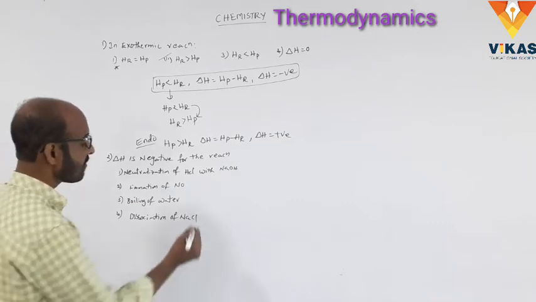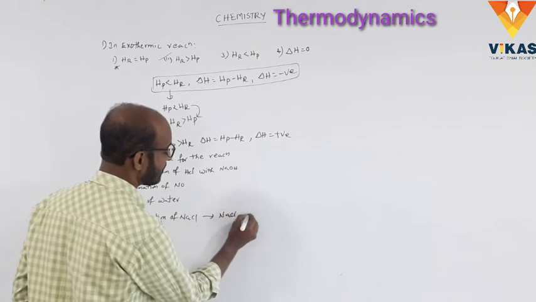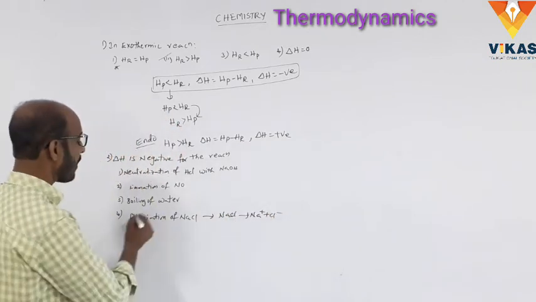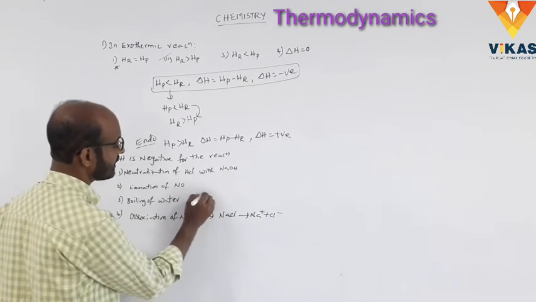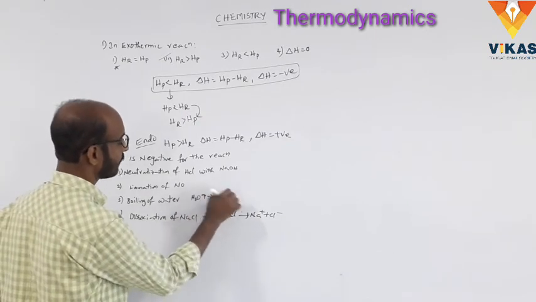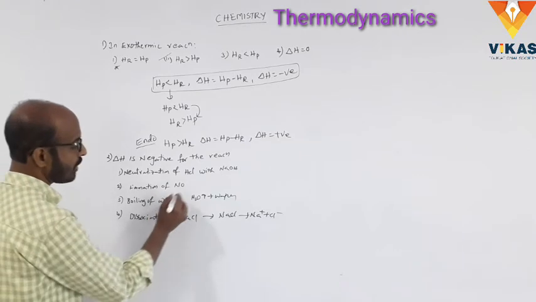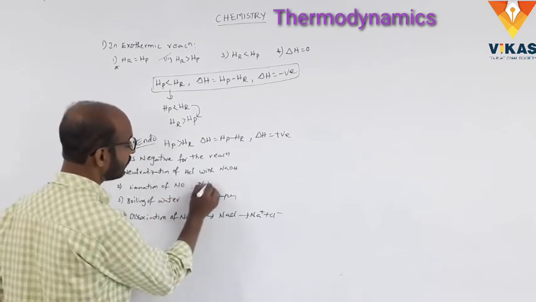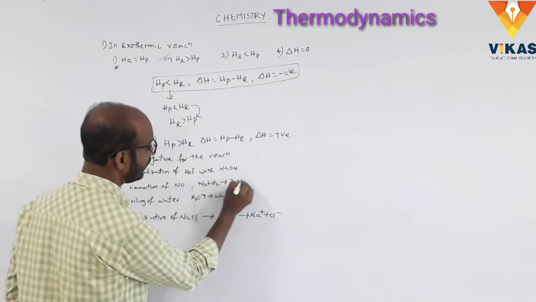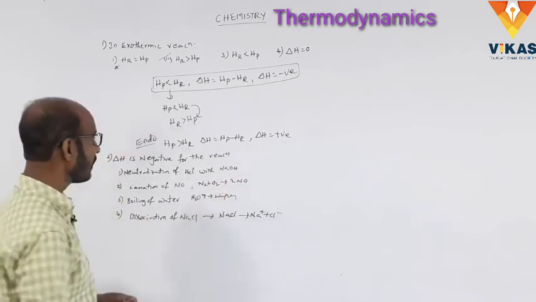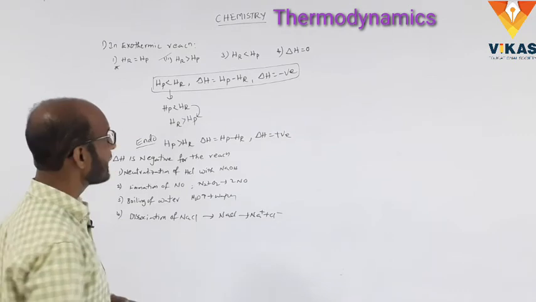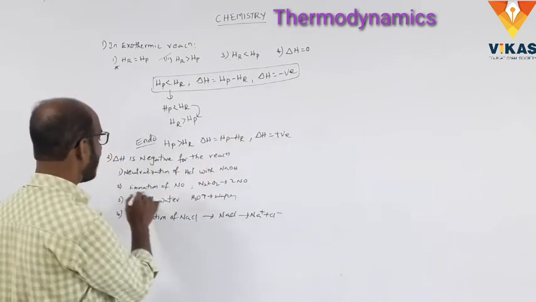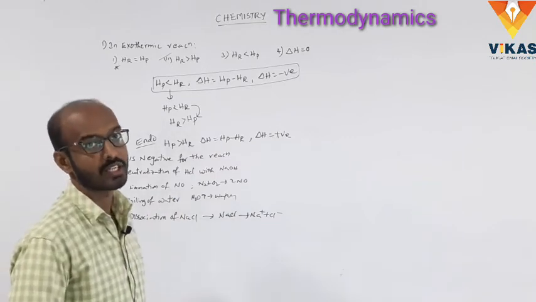Dissociation of NaCl gives rise to Na plus and Cl minus, and boiling of water, H2O, converts into vapors. And the formation of NO is N2 plus O2 gives rise to 2NO. Okay, delta H is negative. When the delta H is negative, it is the exothermic reaction. Here the formation of NO is the endothermic reaction. Delta H is positive.